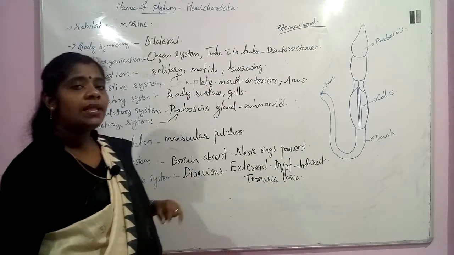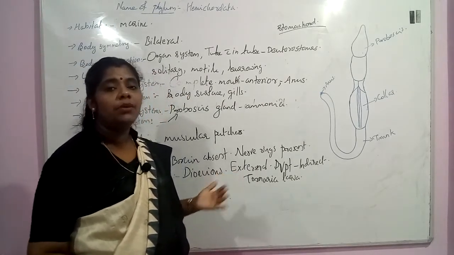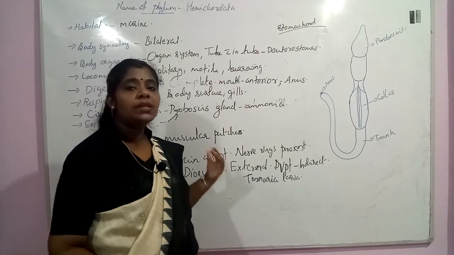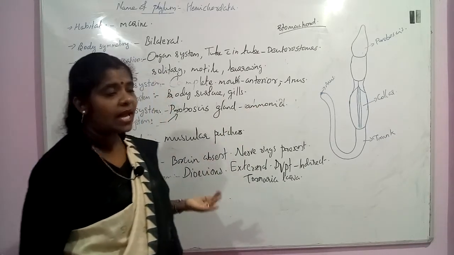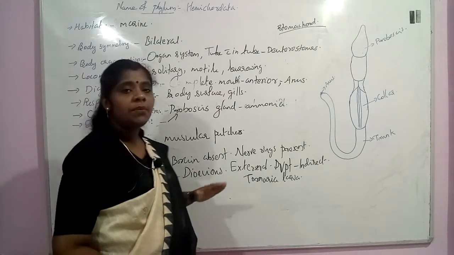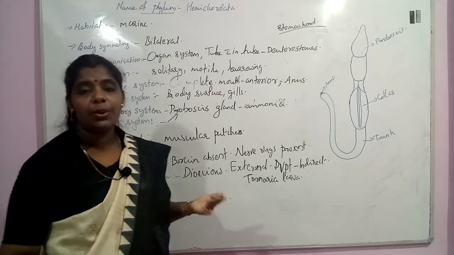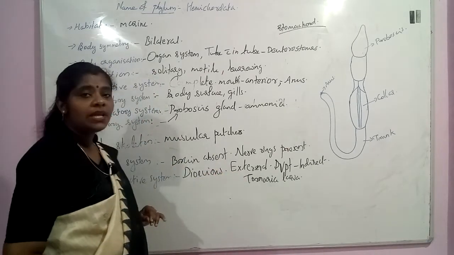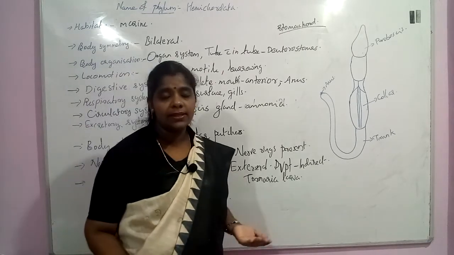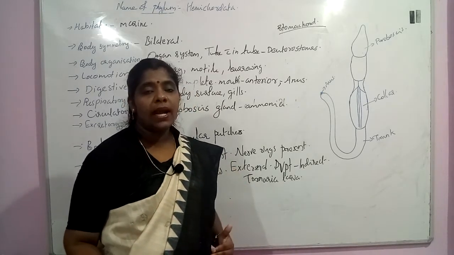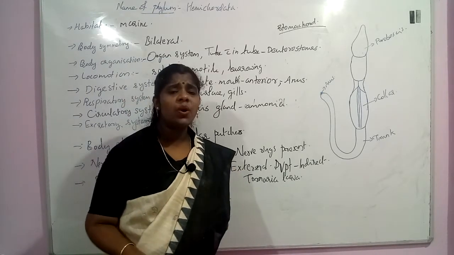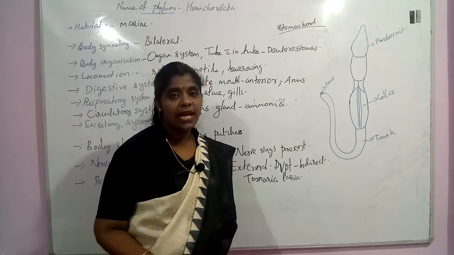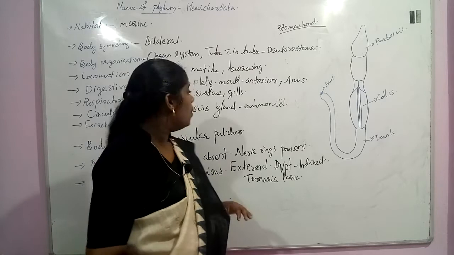In the digestive system, they have a complete digestive system from mouth to anus. The anus is present at the tip of the trunk, and a post-anal tail is absent. They respire either through the body surface or through gills. They have an open circulatory system with a dorsal heart, and colorless blood with amoebocytes. Their respiratory pigment is vanadium.